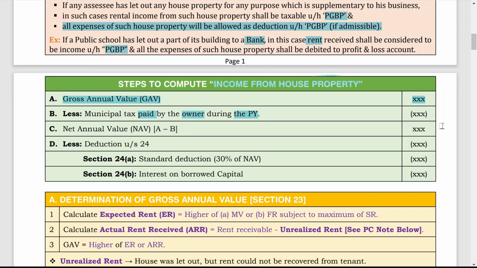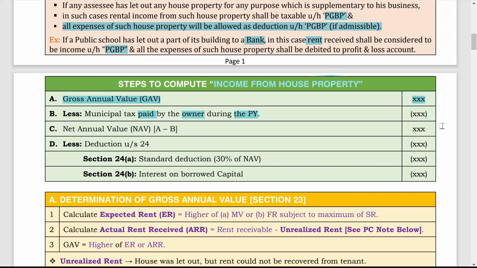First, you have to find out the gross annual value, and how to find out gross annual value, that we will learn in a few minutes. But before that we will understand what we have to deduct from gross annual value. From gross annual value you have to deduct municipal tax. But municipal tax is deductible only if three conditions are satisfied.